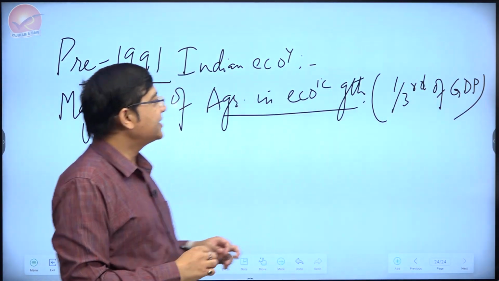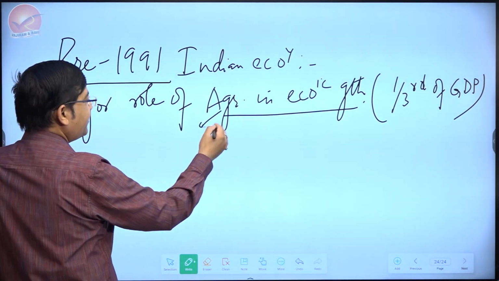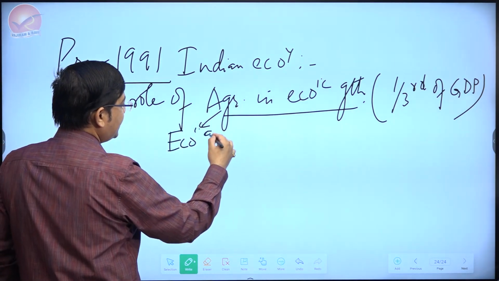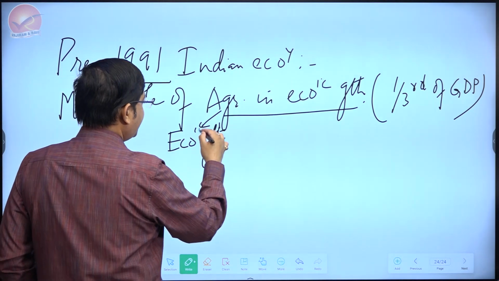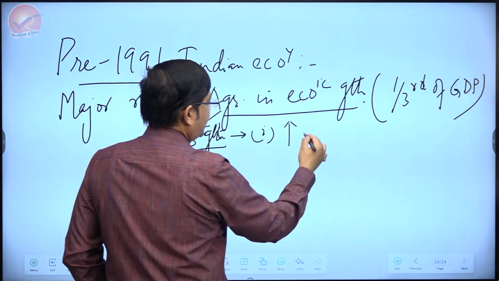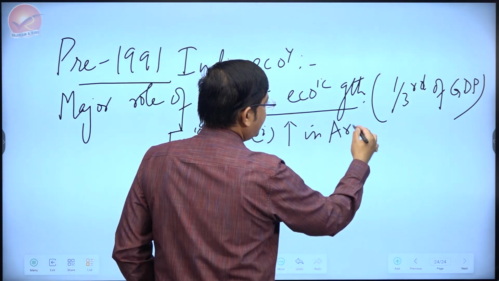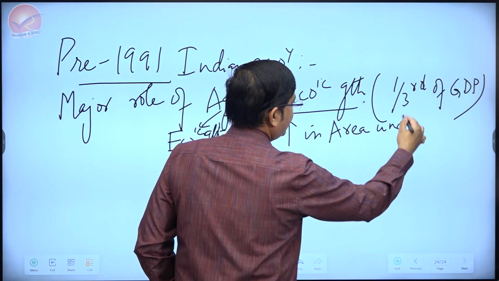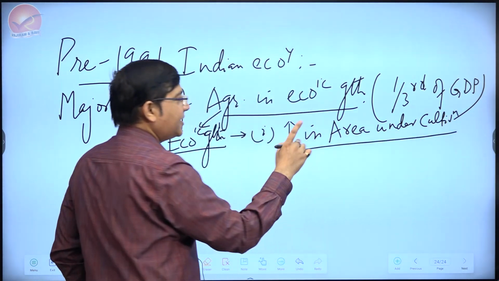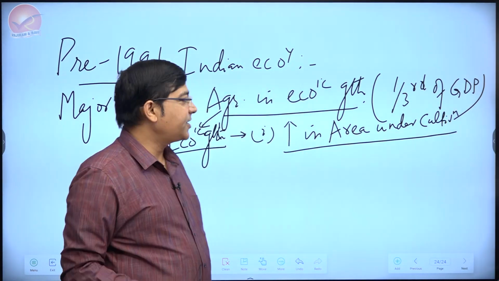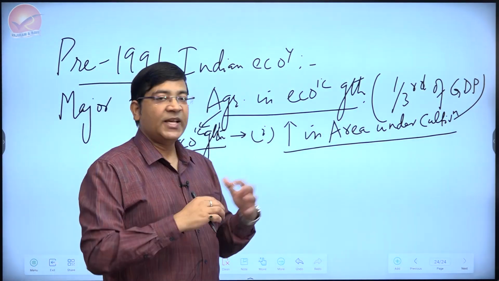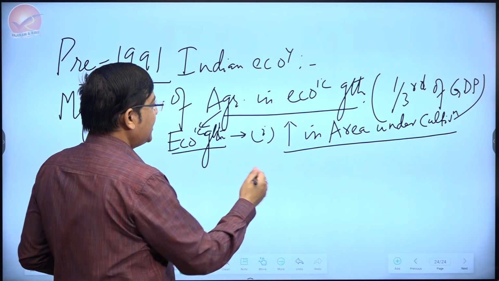Now, how will agriculture achieve growth? Growth in agriculture can be linked to, one, an increase in area under cultivation. Can you see? It's like repeating what we were discussing on the last page. By increasing the number of units of factors of production, by bringing more and more area under cultivation, we can increase agricultural growth. The other is